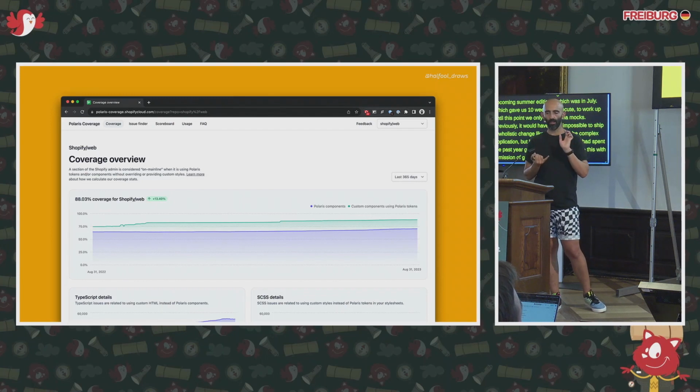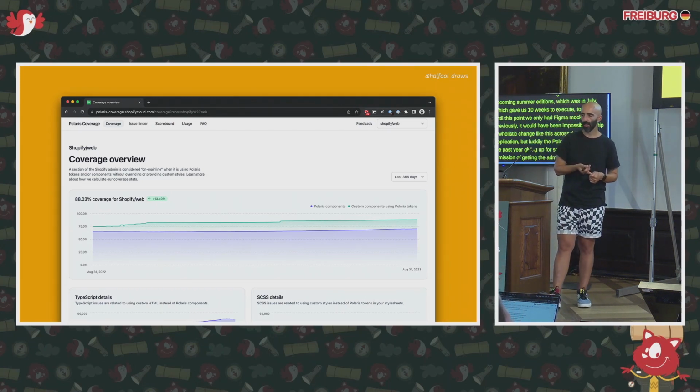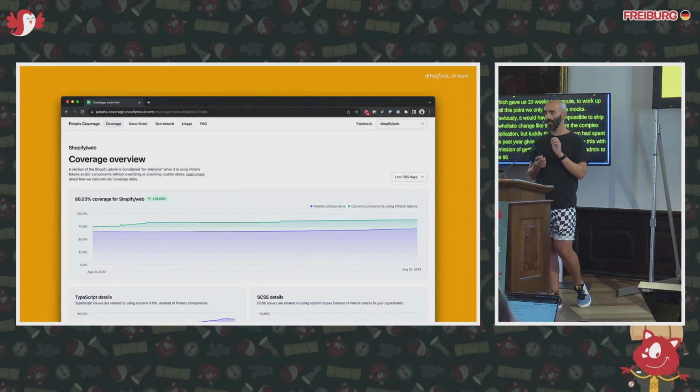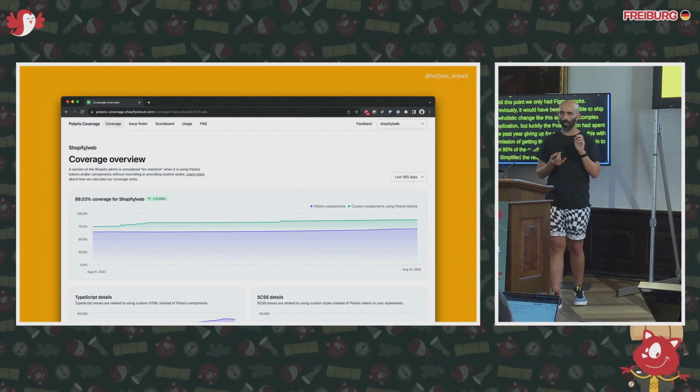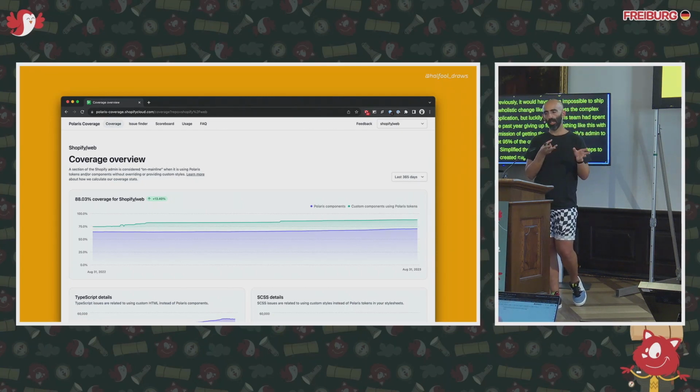So for that, the team overhauled Polaris tokens, simplified the release process from 3 steps to 1, created migrations and linting tools, and also created this coverage dashboard that helped visualize where our coverage is.